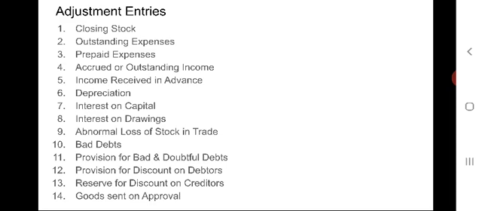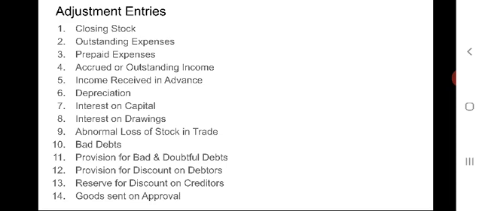Fifth one, income received in advance or unearned income. That portion of the income which is unearned at the end of the accounting period is known as unearned income or income received in advance.